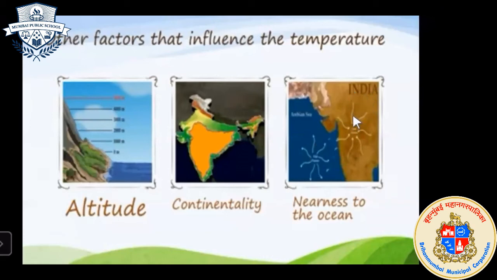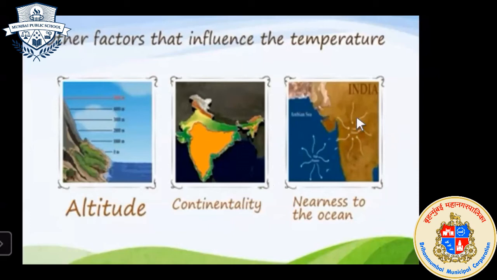So we receive rain in the month of June. Whether there will be heavy rainfall or low rainfall will depend on the climate of this Arabian Sea. That's why nearness to the sea is one of the factors in the distribution of temperature at a particular place on the earth's surface.